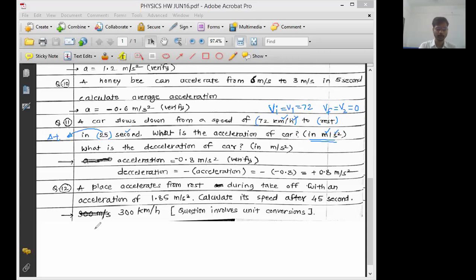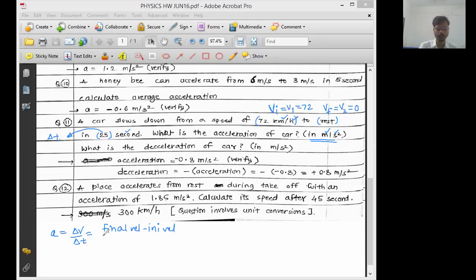Okay, fine. So let me solve question number 11 here. What is the acceleration value? Acceleration value is change in velocity upon time required. How to find change in velocity? Change is always final minus initial. Change in velocity will be final velocity minus initial velocity. Whenever you are asked for change, it is always final minus initial.